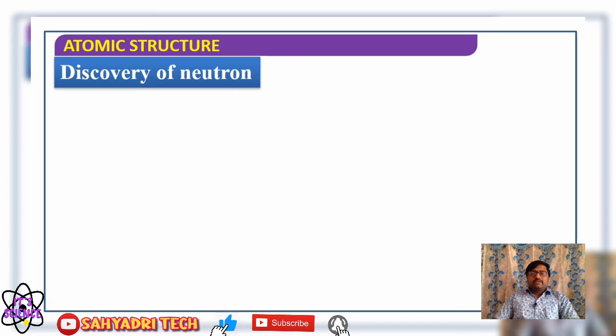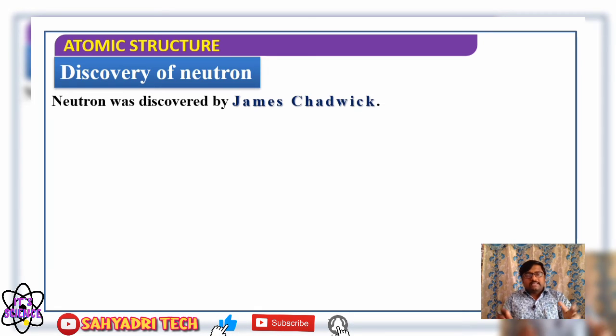Now coming to the discovery of the neutron, one more fundamental particle. The concept of the neutron was predicted by J.J. Thomson again.